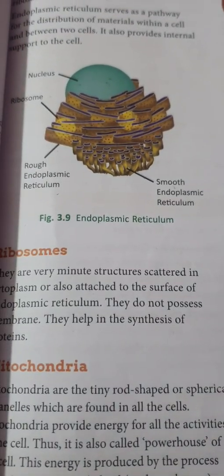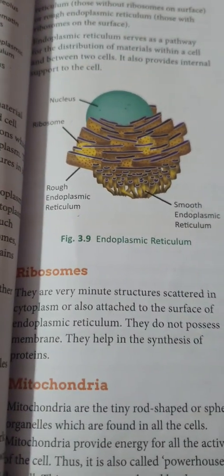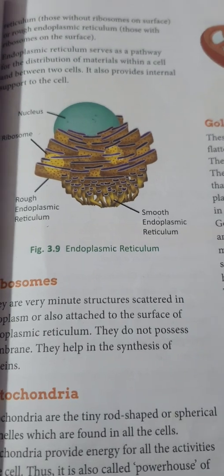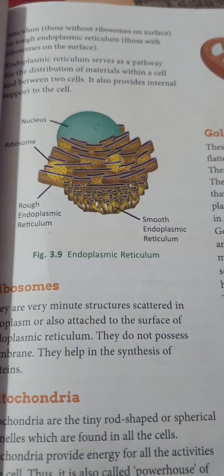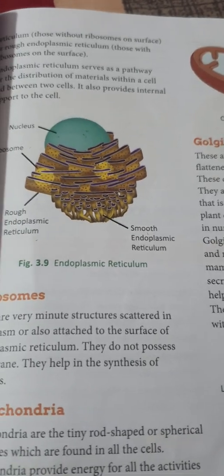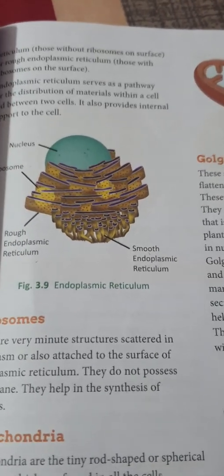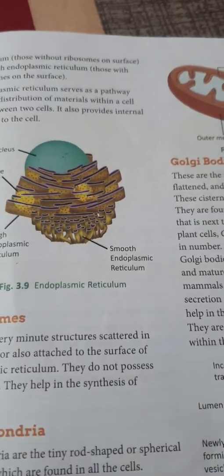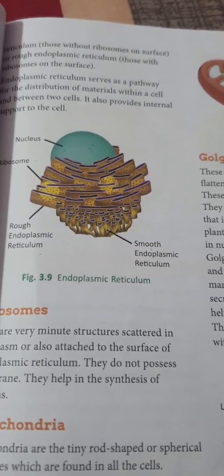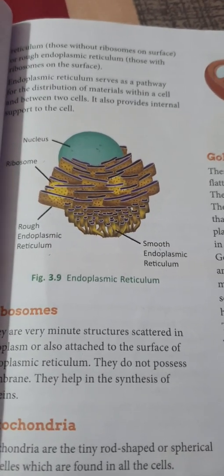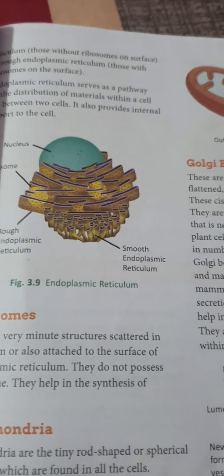Ribosomes are complex cell organelles made of RNA and protein that translate genetic code into chains of amino acids. What are ribosomes? Ribosomes are complex cell organelles. It means they are made up of RNA and protein, which translate the genetic code into chains of amino acids.